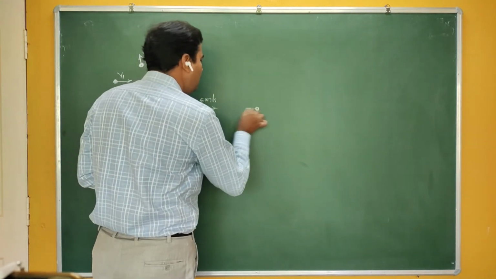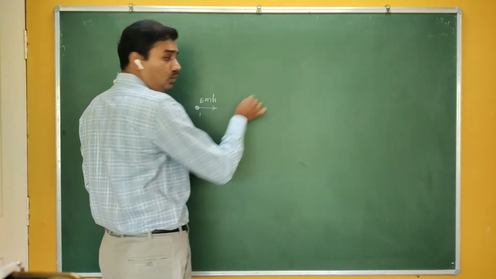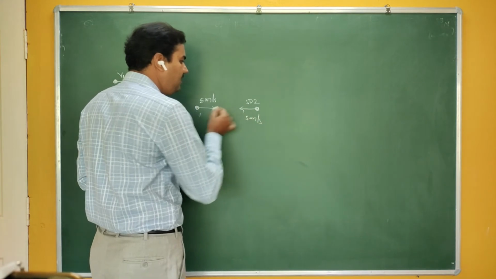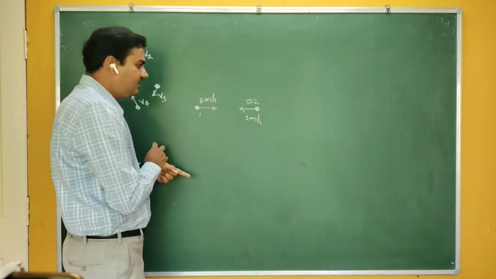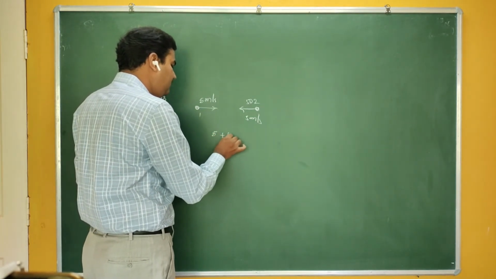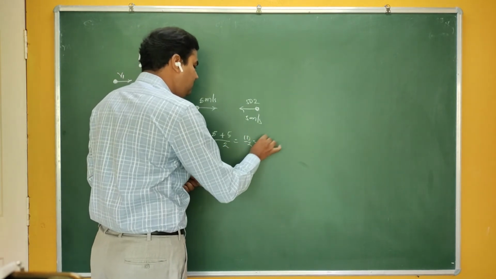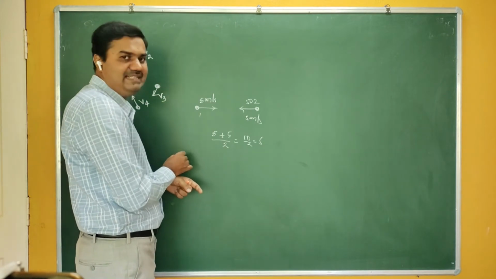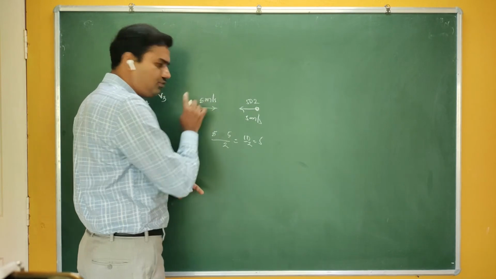Molecule number 2 has the same speed, 5 meters per second, but is moving in the opposite direction. If I take the average, (5 plus 5) divided by 2, that is 10 by 2, which is 5. Now this is correct, the average of 5 and 5 is 5 only. But as velocity is a vector quantity, we have to consider the direction also.